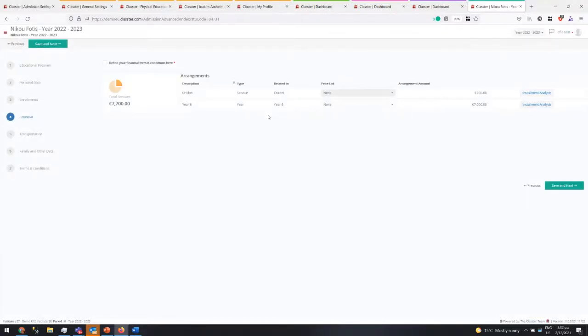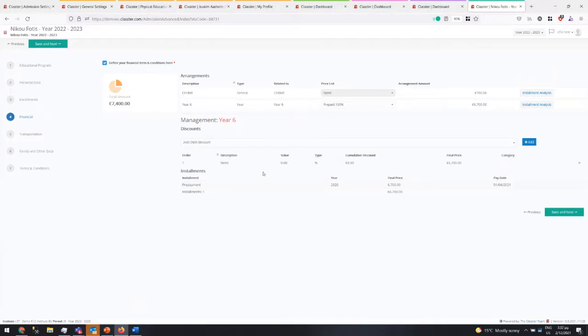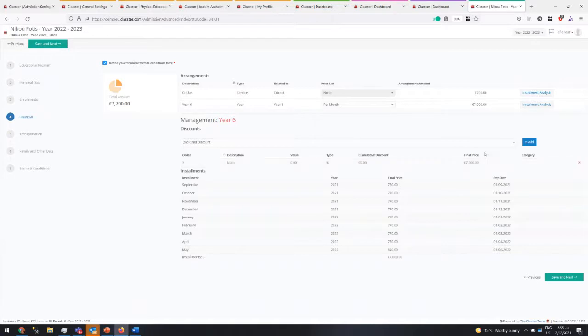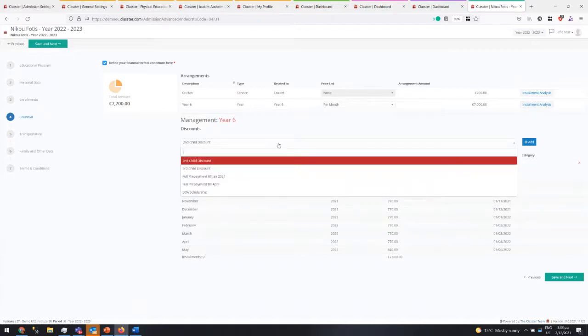This is a completely new tab on that level. Here I can say I have some terms and conditions I can write here as a school, and then the student, based on what they have selected and what is billable, can select here the financial installments analysis. Here, for example, they can select I want to pay per month or prepaid. Based on that, the system will give me here the analysis of installments, and also the price and the value I have to pay can be different. I can have a set of discounts that allow the user to select. Those discounts are subject to rules that are based on dates, based on whether there are two kids.